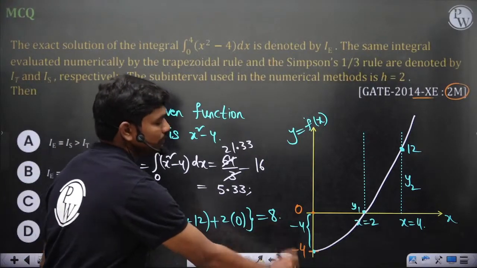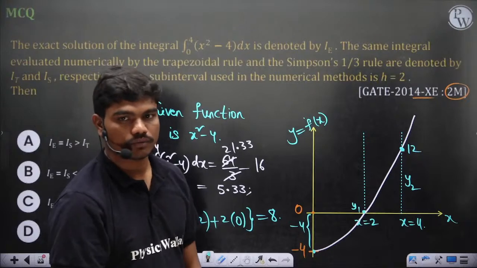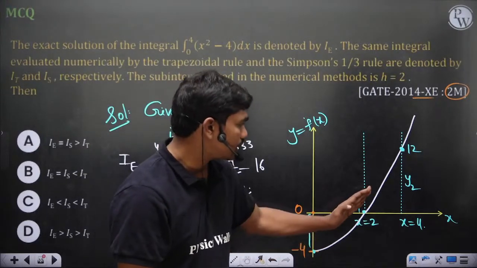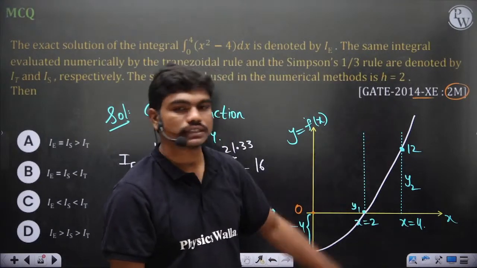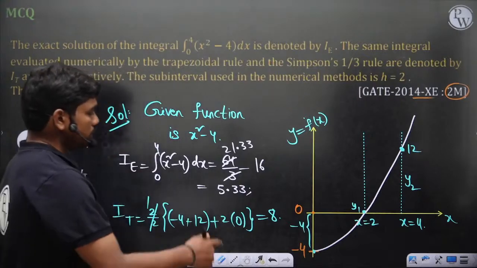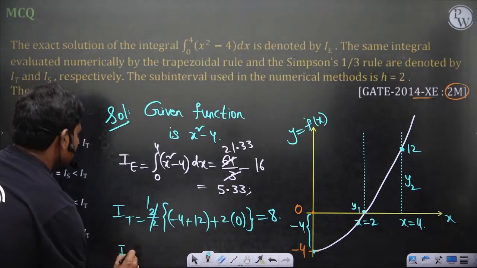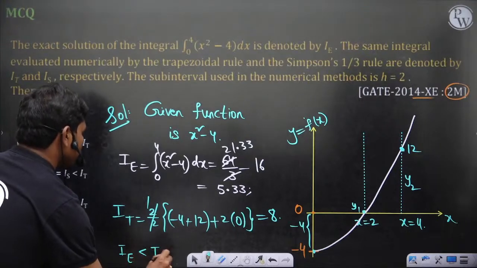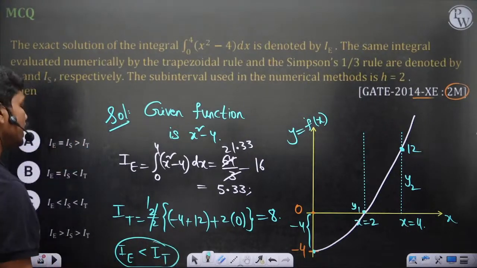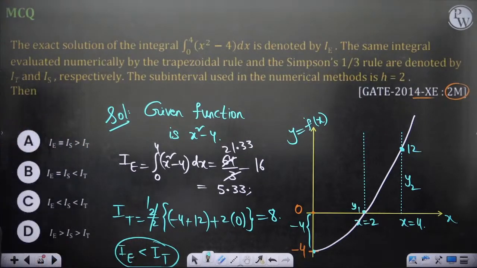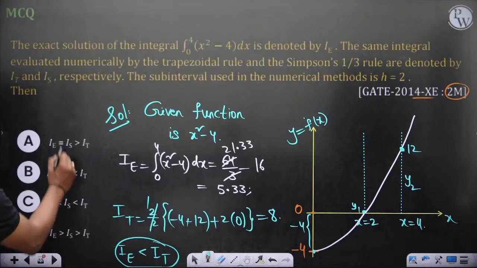So the trapezoidal rule in fact over predicts this value. Obvious, because if you connect it using straight lines, this curve lies below, so this predicts more than the actual. So IE should definitely be less than IT, and here IE is less than IT.